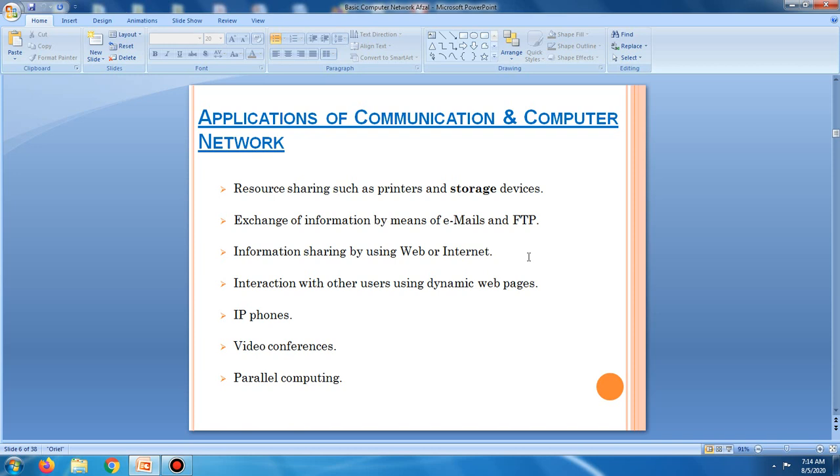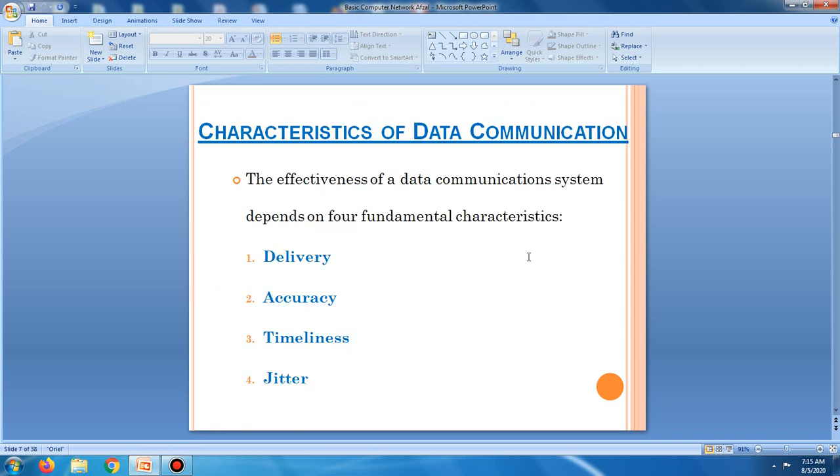Applications of communication and computer networks. Today, the best examples are resource sharing, such as printer and storage device, exchange of information, mails and file transfer protocol, information sharing through the internet, interaction with other users using dynamic web pages, video conference, iPhones, parallel computing.